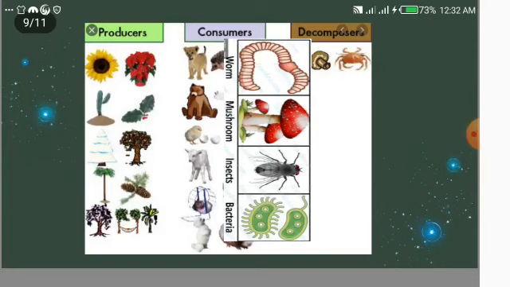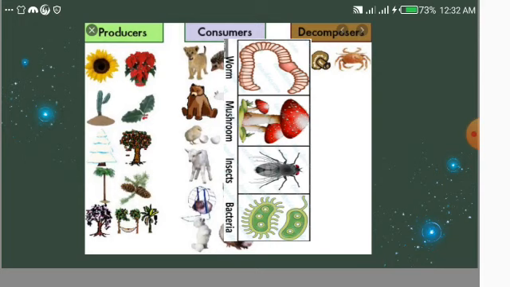Here are the producers, consumers, and decomposers. Producers are always plants. Consumers can be herbivores, carnivores, and omnivores, and they have types: primary, secondary, and tertiary. And the third one we have discussed in today's topic is the decomposers. So earthworms, mushrooms, insects, and bacteria are decomposers.